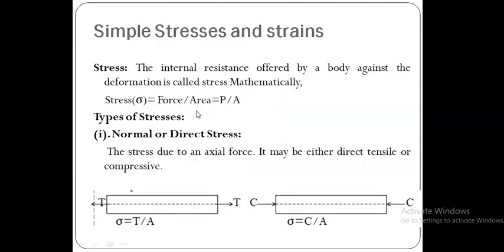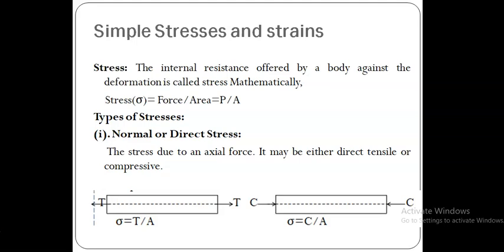Next is simple stresses and strains. First, stress. The internal resistance offered by a body against a deformation is called stress. Suppose a member is being loaded, which means it will not fail, so there will be internal resistance developed. This internal resistance is expressed in terms of stress. So this stress cannot be physically measured, so it is mathematically represented.